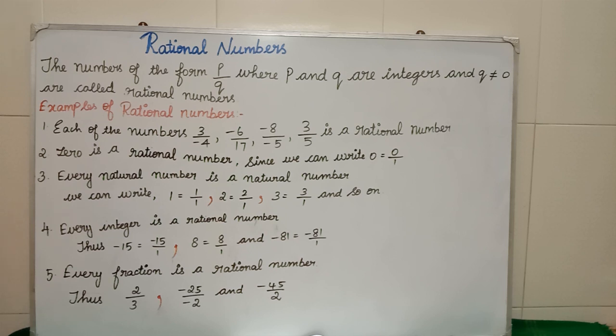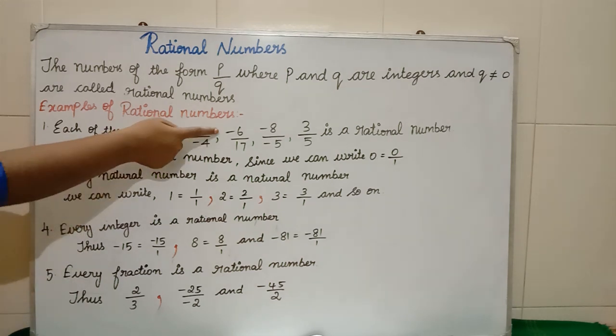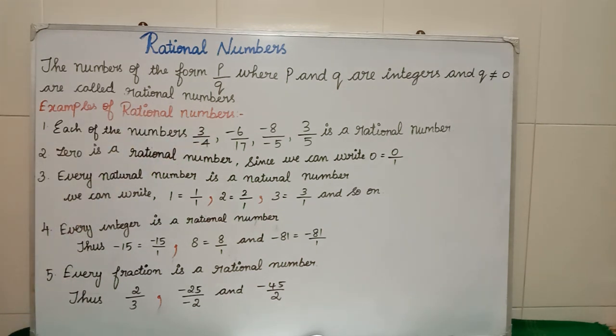So 3 by minus 4 is also a rational number. Similarly, if you see this, minus 6 is a negative integer and 17 is a positive integer. Otherwise, we can say it as a natural number also. So it will also come in the rational numbers. Okay, now we'll see the next.